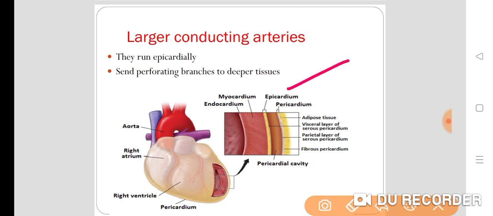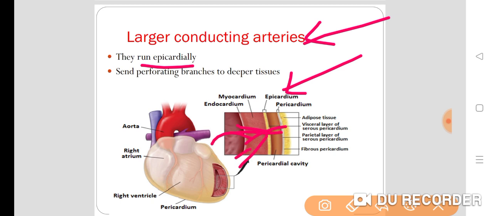There are three layers: endocardium, myocardium, and pericardium, and there is the epicardium. These larger conducting arteries run epicardially and send perforating branches to the deeper tissues like myocardium or endocardium.